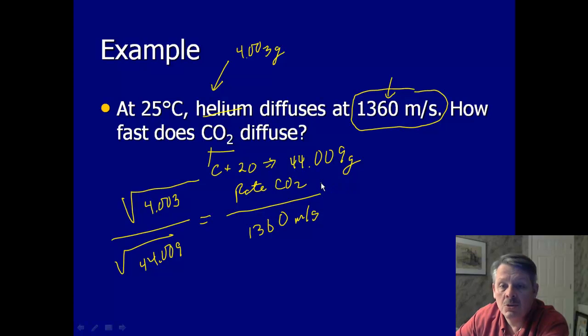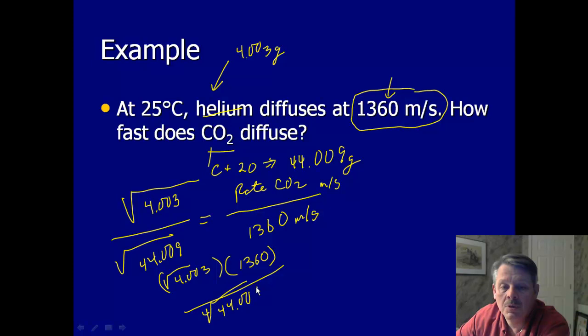So our answer up here is going to be in meters per second, and we simply do cross multiplication. So we do the square root of 4.003 times 1360. We do that divided by the square root of 44.009. And when we actually do the math, we come up with 410 meters per second. And that is the speed of carbon dioxide.